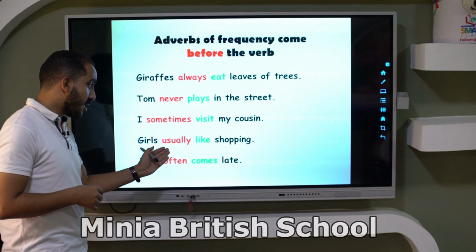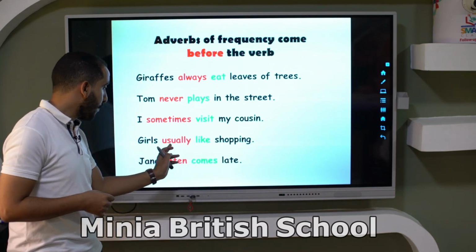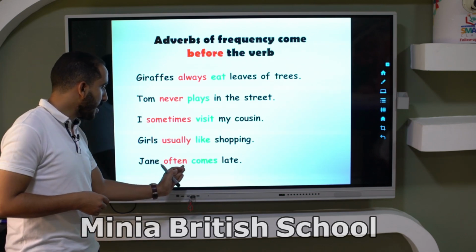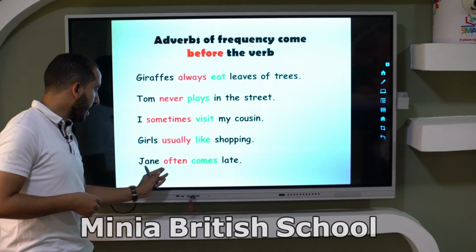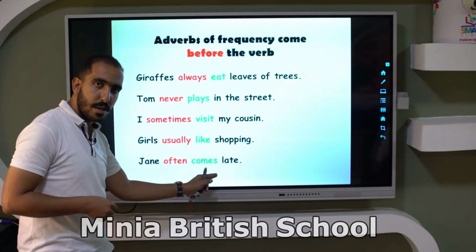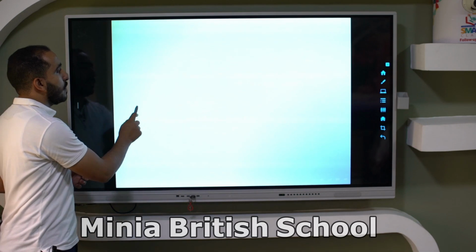Girls usually like shopping. Usually comes before the verb like. Jane often comes late. Okay, the adverb of frequency often comes before the verb here. Okay, good job. Now let's practice.